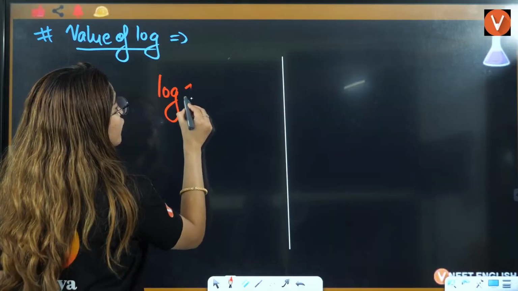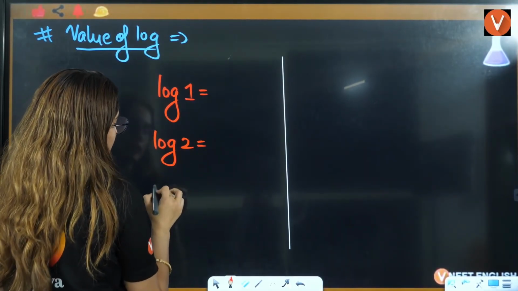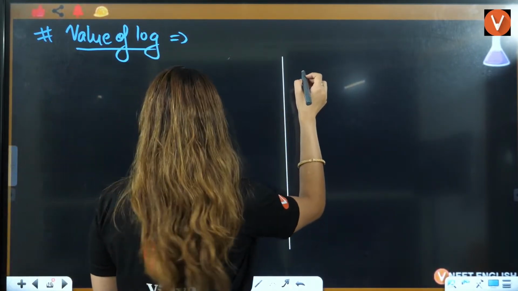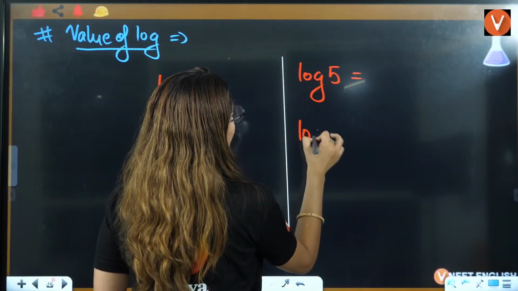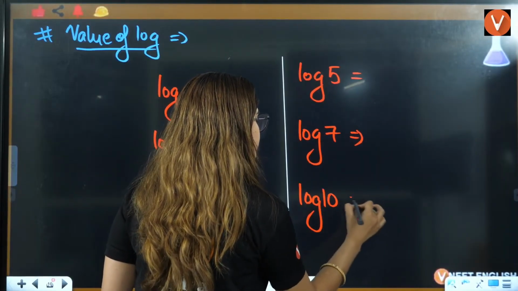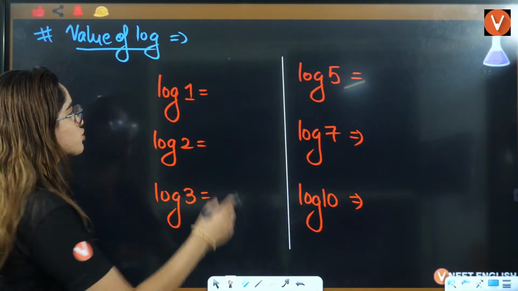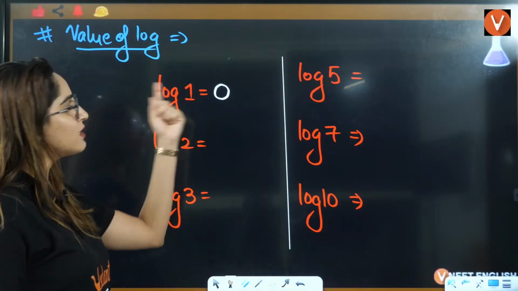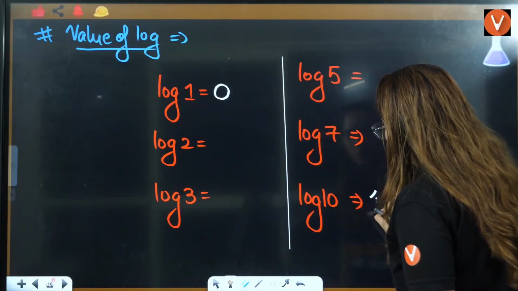Now, what is the log 1 value? Then what is the value of log 2? Then log 3. Then the value of log 5, then the value of log 7, then the value of log 10. See, first thing: the value of log 1 will be equal to 0 when it is log base 10. The value of log base 10 of 1 is 0, and the value of log base 10 of 10 is 1.